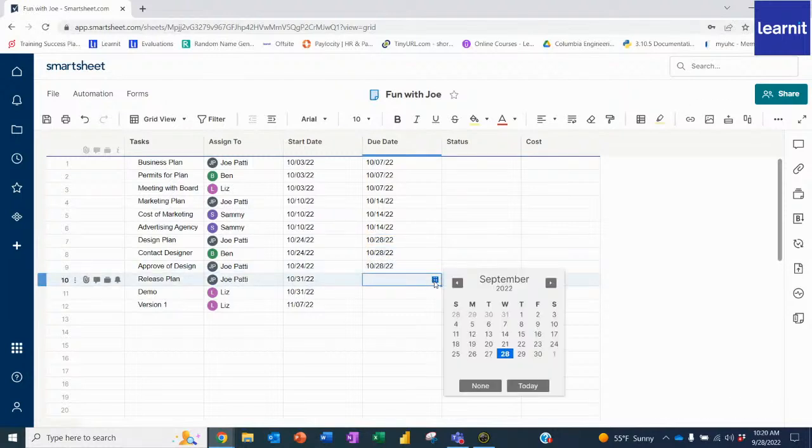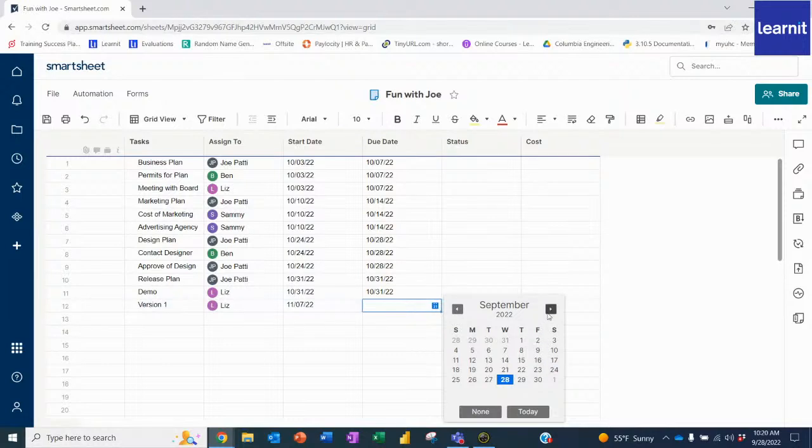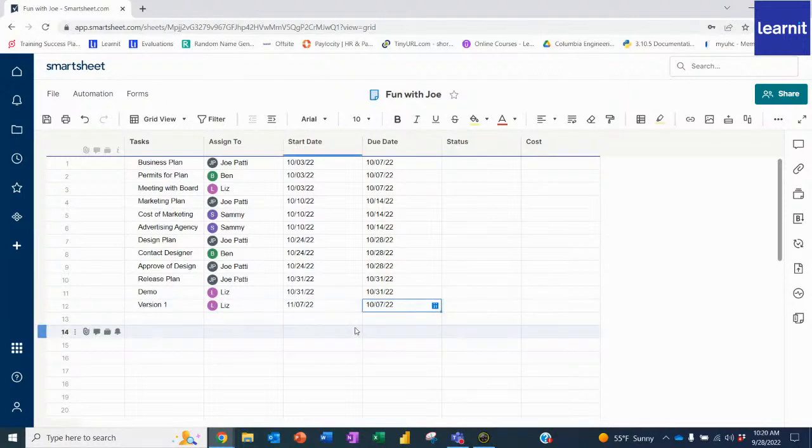The release plan was due on the day, so we'll just say that we were supposed to start the demo and release it the same day. And then this version was released on the 7th. I think that looks great. Okay, and maybe, yeah, that's fine.